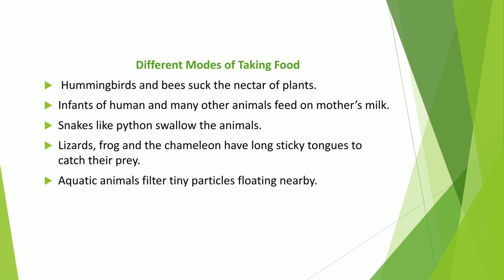Now, different modes of taking food. These are the different modes of taking food in different animals. See, hummingbirds and bees suck the nectar of plants. Infants of humans and other animals feed on mother's milk. Snakes like python swallow the whole animal. Lizards, frogs, and chameleons have long sticky tongues to catch their prey. And aquatic animals filter tiny particles floating nearby.